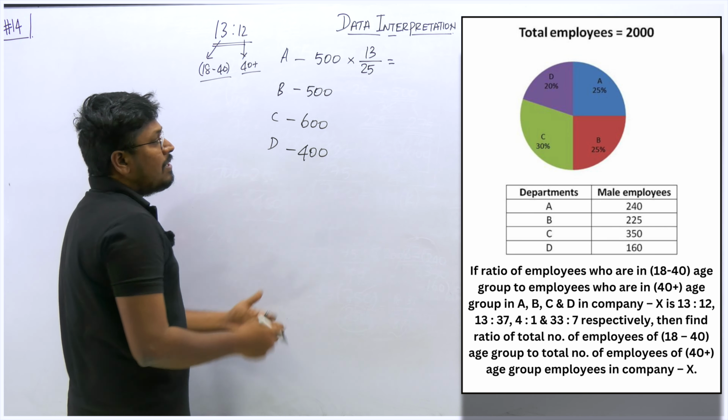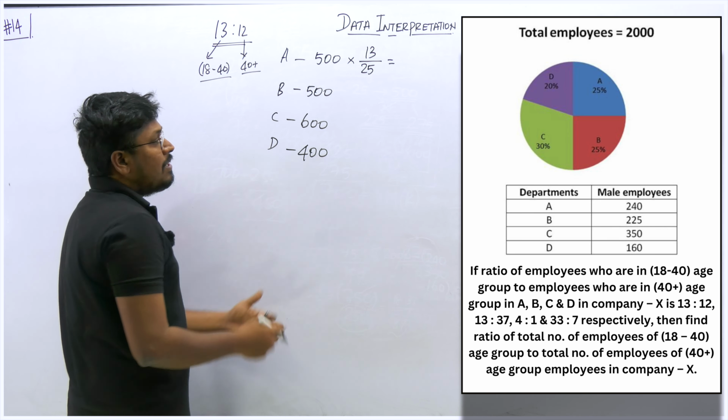So what about department C? Department C will be 4 is to 1. So which will be 4 by 5, right? So we can cancel it, 1 5s are 5. The remaining will be 120. So this will be 480. So 480 will be the total number of employees in the age group of 18 to 40. The last will be 400.